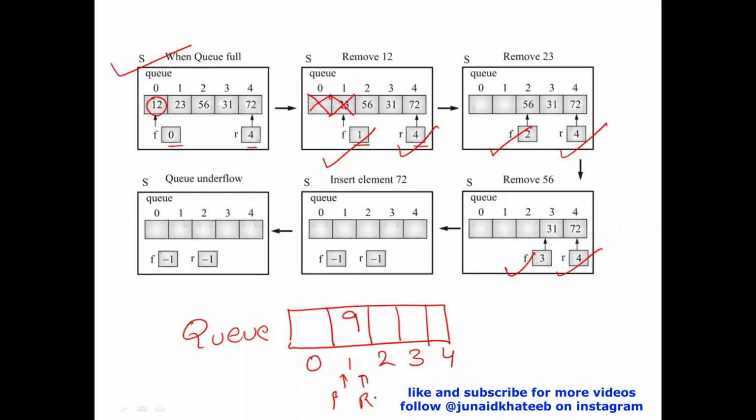If front and rear have the same values, that means there is exactly one value in the queue. If there is only one value in the queue, and I'm deleting it, won't that mean that the queue is now going to be empty? And if the queue is going to be empty, I need to reset both front and rear to -1. So understand, while deleting the values, I need to change only the front pointer, but only for this exception where there is just one single value in the queue.